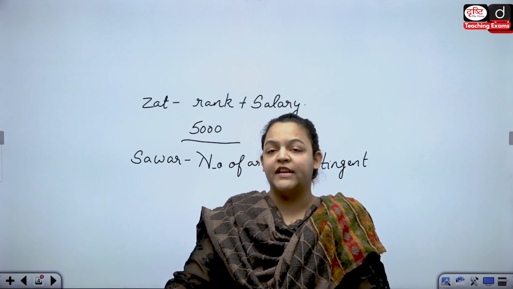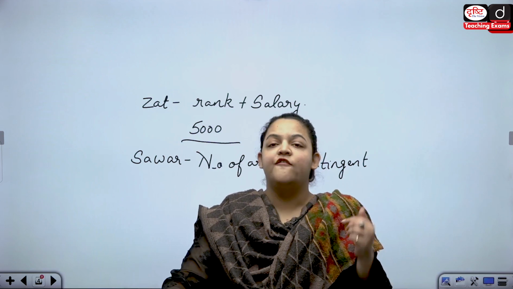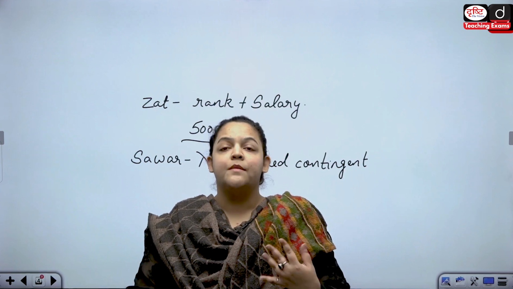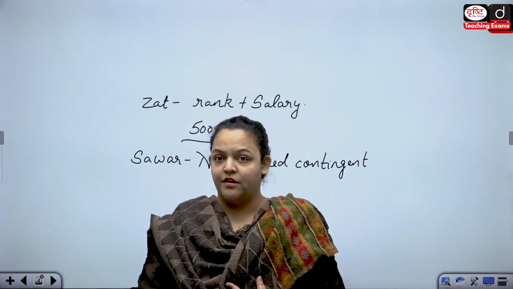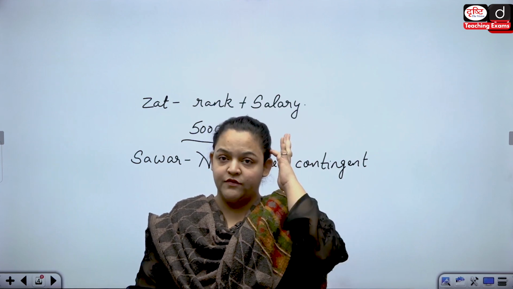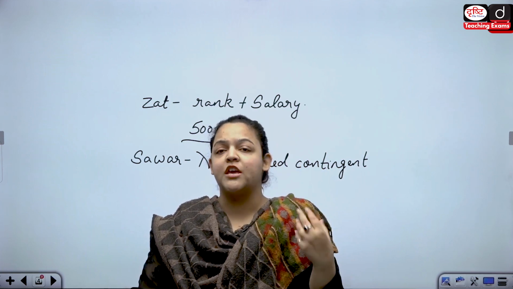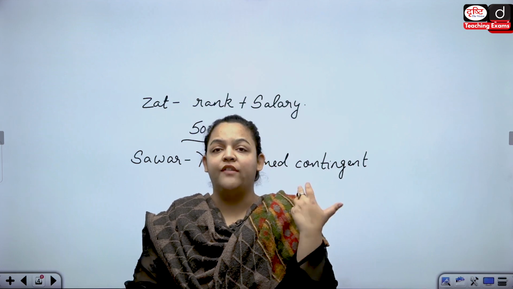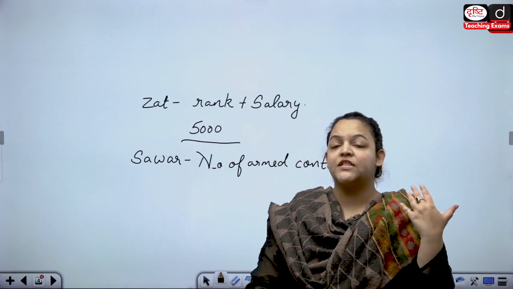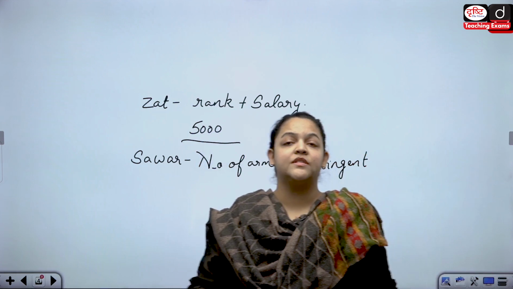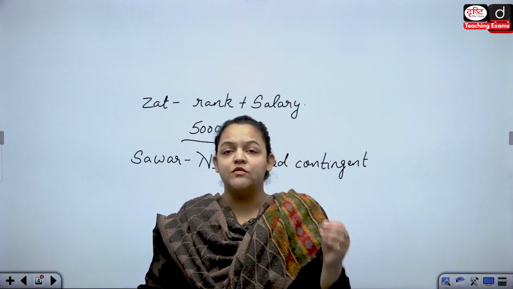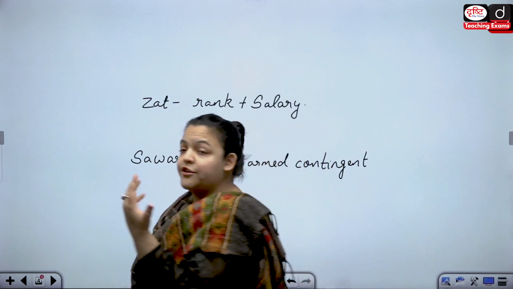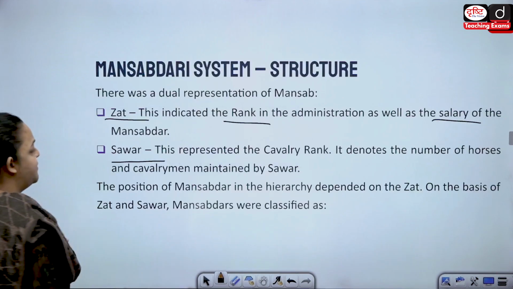From that 10,000, they will keep 5,000 with themselves because that is their salary. And the remaining 5,000 would be used to maintain an armed contingent according to the Savar rank of the person. So, if the Savar rank is 1,000, the person is supposed to maintain 1,000 cavalrymen and 1,000 horses. They had to be of the best quality possible.